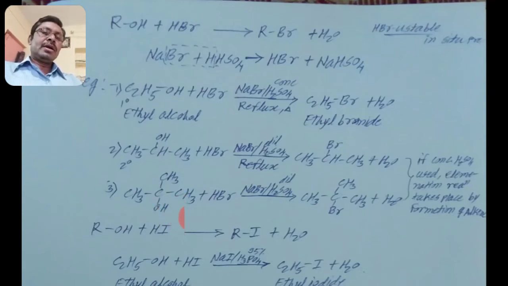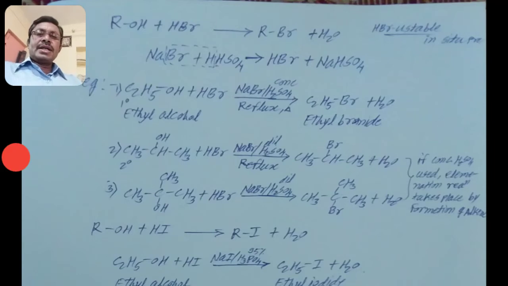Substitution is the replacement of OH by Br, but elimination removes a water molecule and gives an alkene. So we must take dilute H2SO4 for the in situ preparation of HBr, and we get the product tertiary butyl bromide from tertiary butyl alcohol.